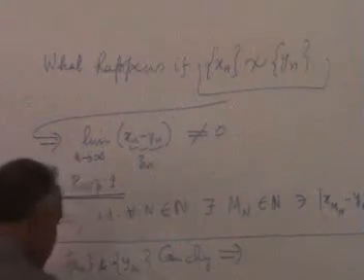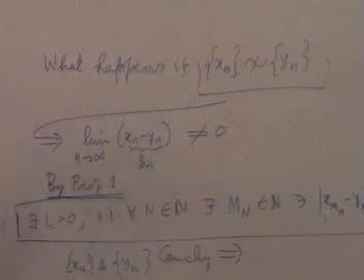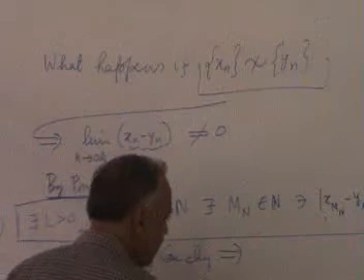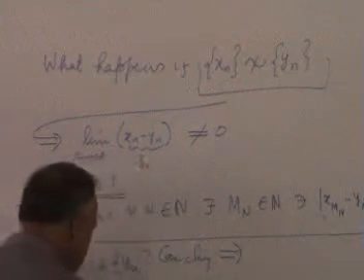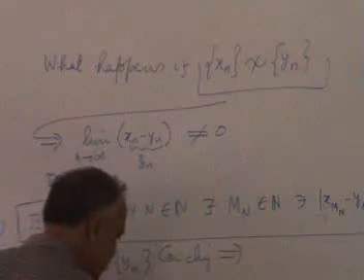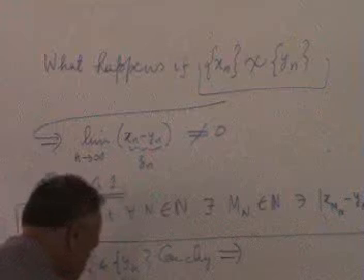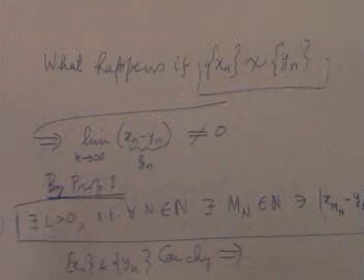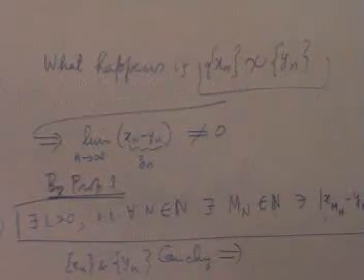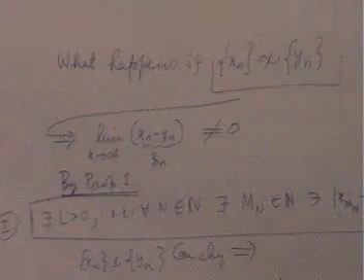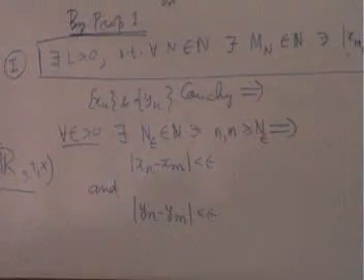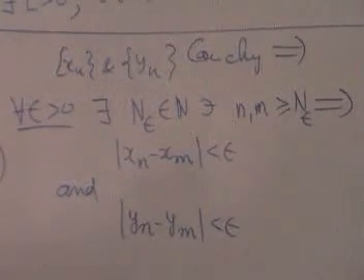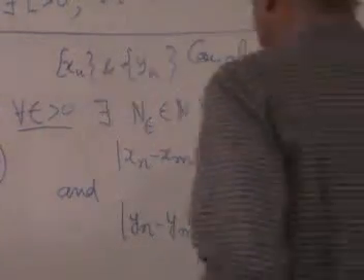For every epsilon, there exists an N epsilon, a positive integer, such that n, m greater than or equal to N epsilon implies mod xn minus xm is less than epsilon and mod yn minus ym is less than epsilon, both.